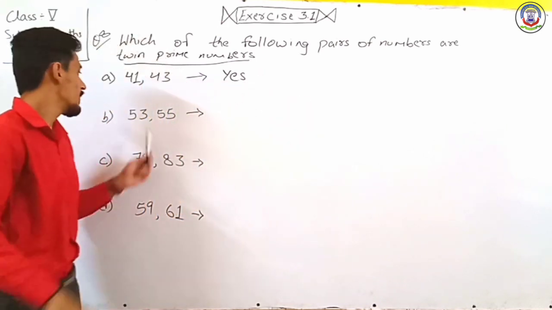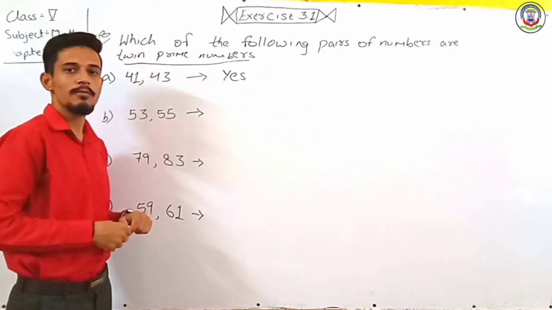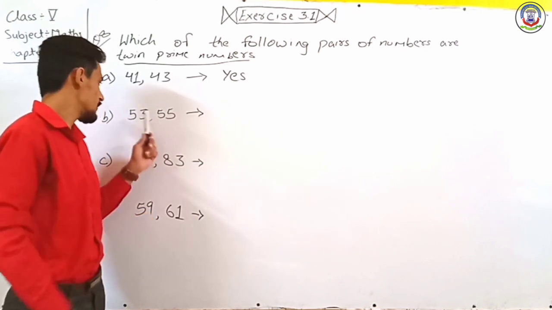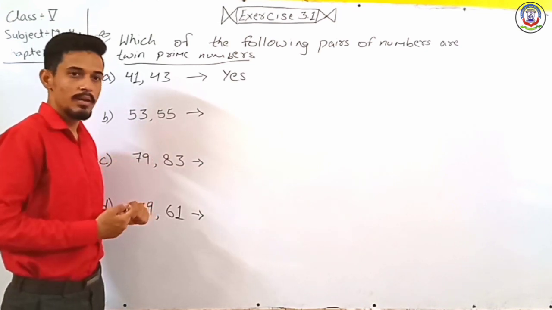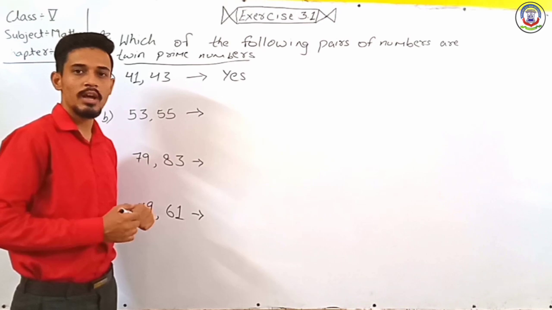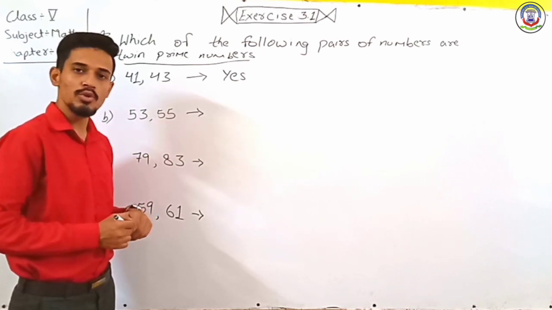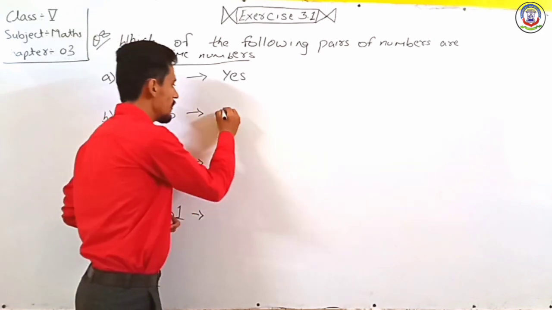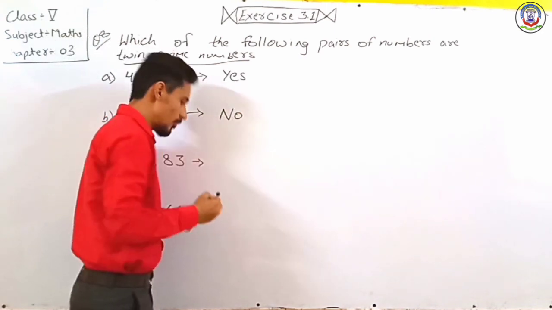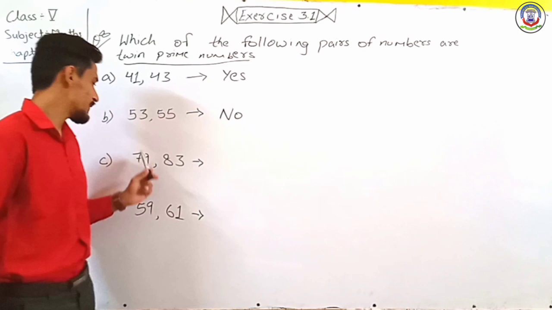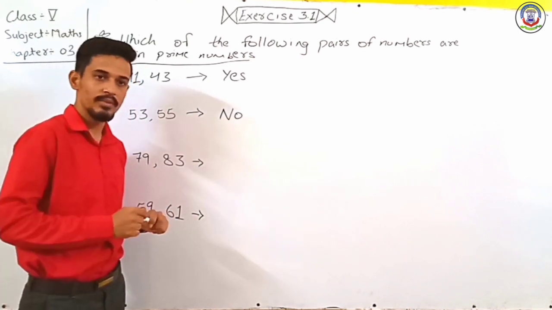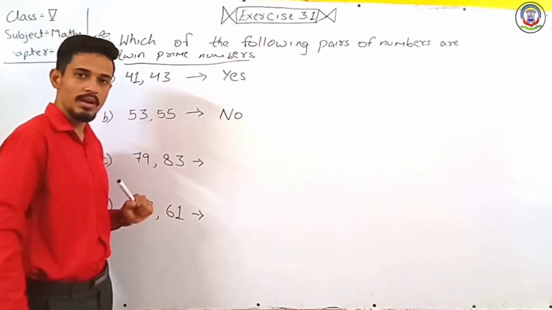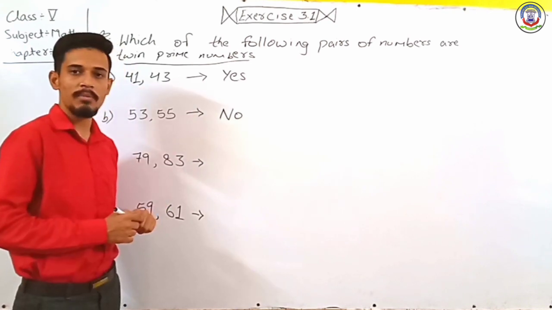Next we have 53 and 55. First, 53 is a prime number, but 55 is not a prime number, it is a composite number. So this cannot be a twin prime number, so we write here no. Next we have 79 and 83. 79 is a prime number, 83 is also a prime number.